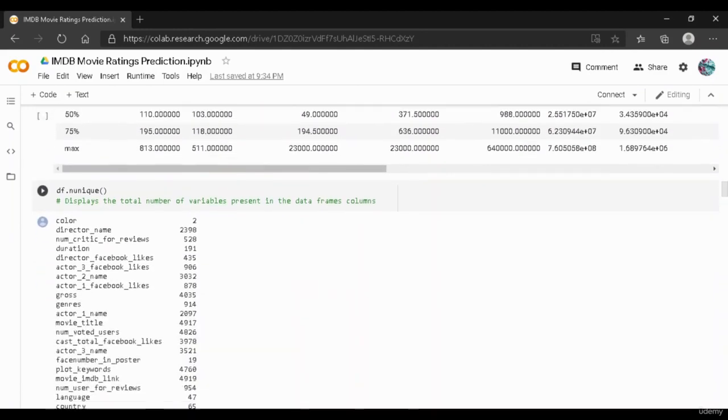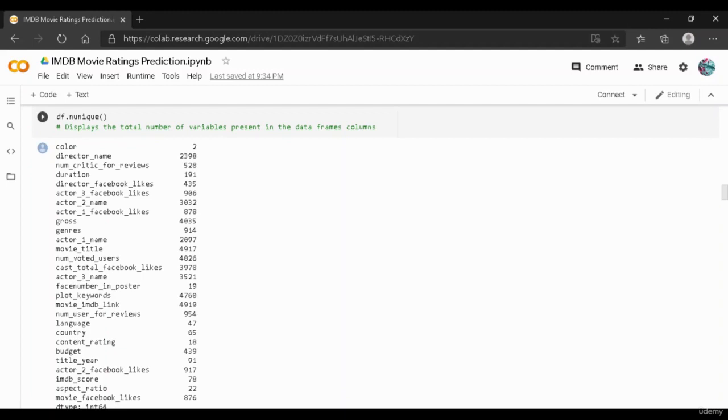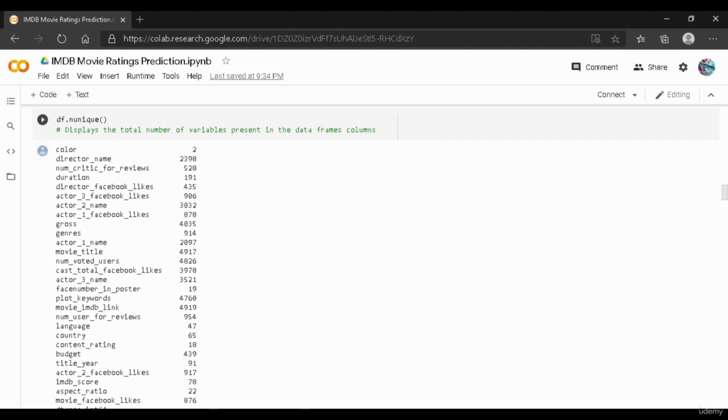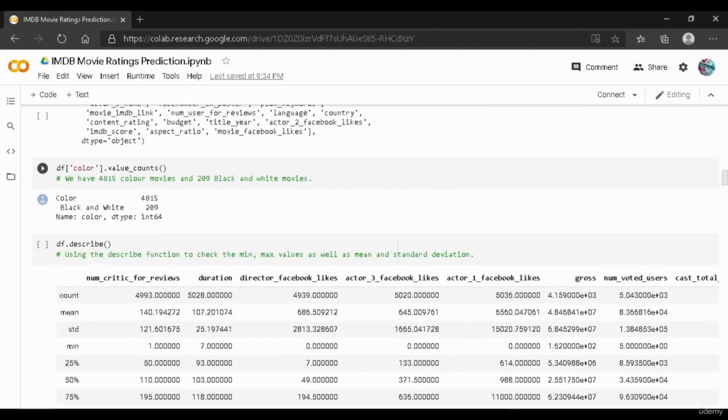Then we have used another function called df.nunique. So what nunique does is that it will display the total number of unique values present in that data frame's column. So as we saw earlier, in this column named color, we had two values present in it. One was color and the other was black and white.